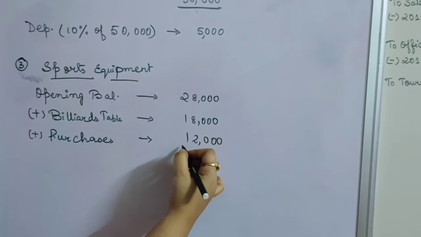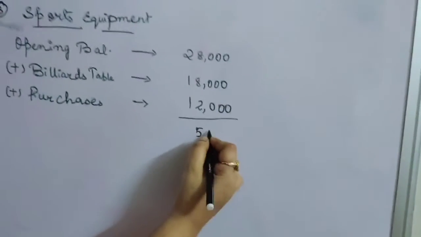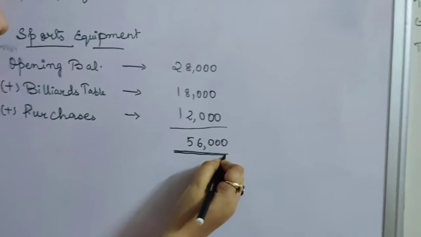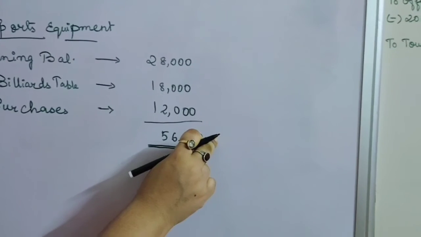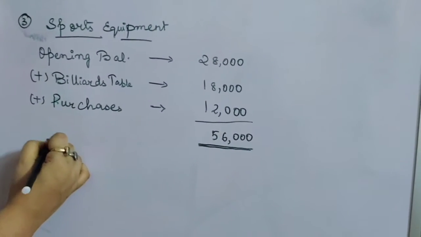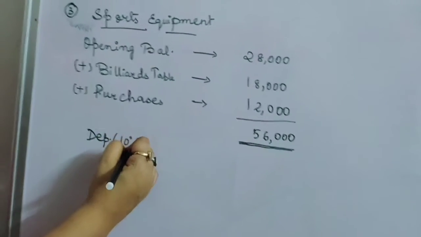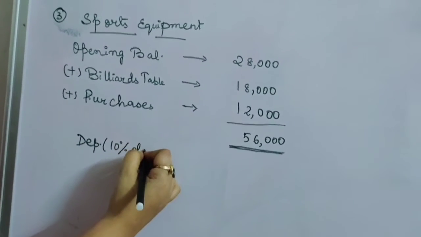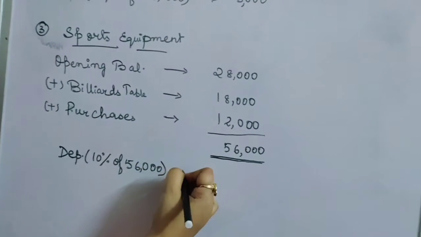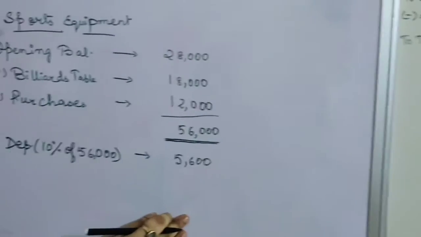So our total of sports equipment will be 56,000. Now on this 56,000 we have to charge depreciation. So depreciation will be 10% of 56,000. So this will give us 5,600. Okay.